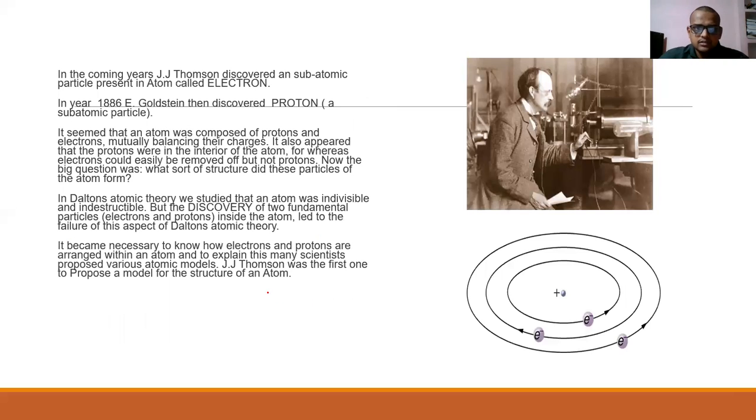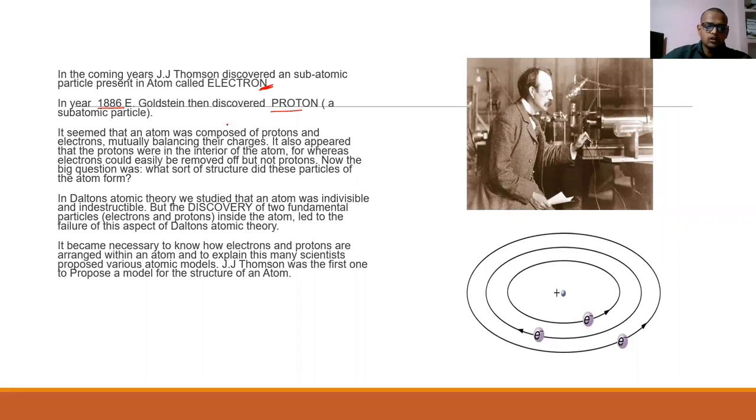But later in the coming years, J.J. Thomson discovered the subatomic particle in the atom called electron. And in 1896, Goldstein discovered proton, which is a positively charged subatomic particle. So now here is a problem. Earlier, it was believed that atoms cannot be divisible any further. But here we are finding that there is an electron in that atom, which is negatively charged, and a proton, which is positively charged. So it seemed like an atom was composed of protons and electrons mutually balancing their charges.